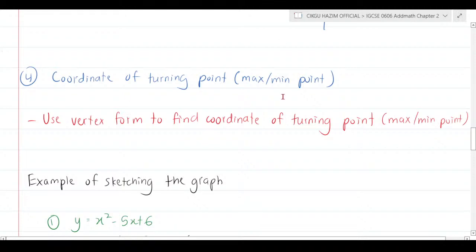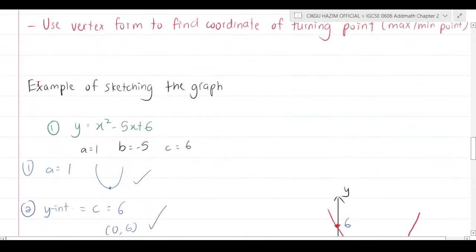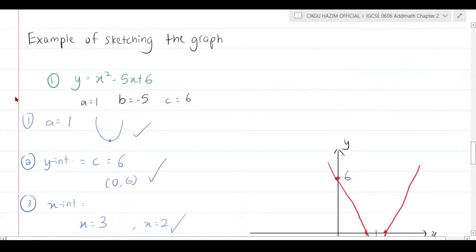How to do it is from my previous topic, quadratic vertex form, where you need to do it by completing the square, or the method which is negative b over 2a. That's the one that I do, and that's how we do it. So this is the example. I'm just going to show you one example.